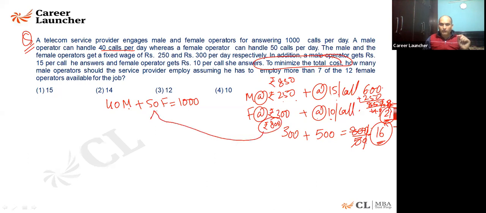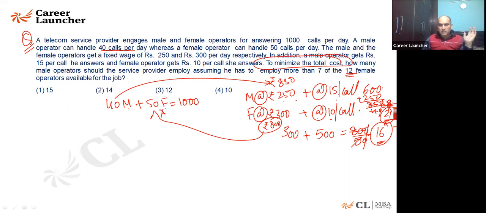Female is going to call 50 people. Male is going to call 40 people. Don't you think it is feasible to hire more females if you want to minimize the cost? How many females are available? There are 12 females available. I will hire all of the 12 females because they are the most cost effective.